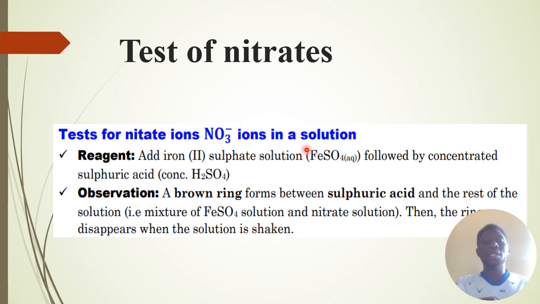And then what do we observe during this test? We observe a brown ring forms between sulfuric acid and the rest of the solution, which is iron 2 sulfate and the nitrate solution. Then the brown ring disappears when the solution is shaken. This is how to confirm the presence of nitrates.